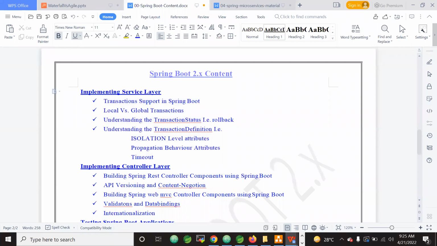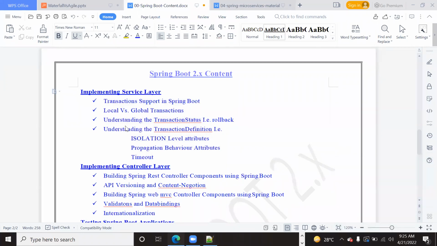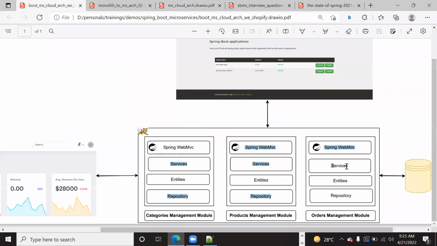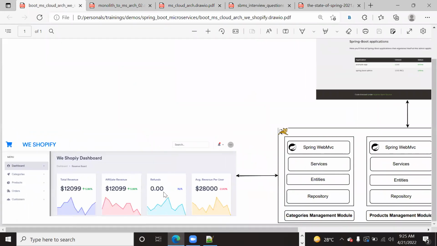So once the service layer is implemented, we will use Spring Web MVC here, and then Thymeleaf, and finally we will implement this view using Thymeleaf in Spring Web MVC.